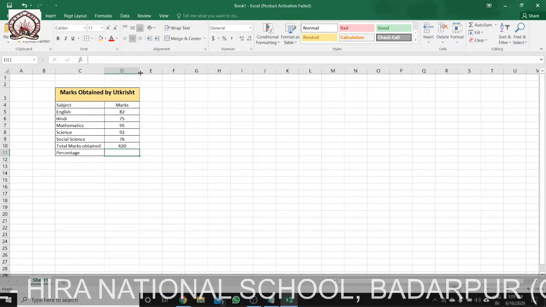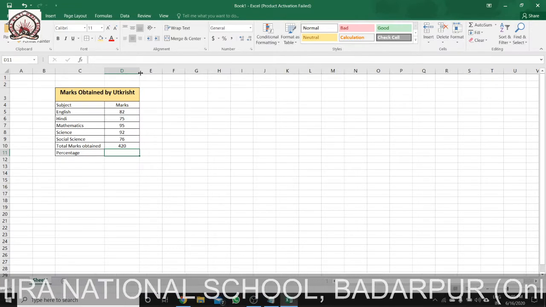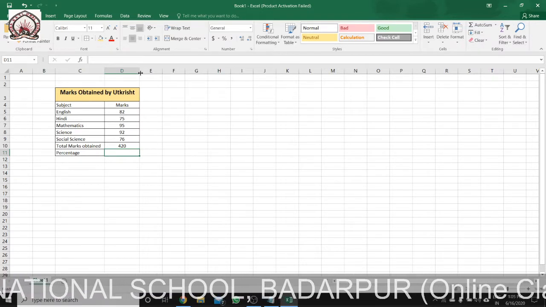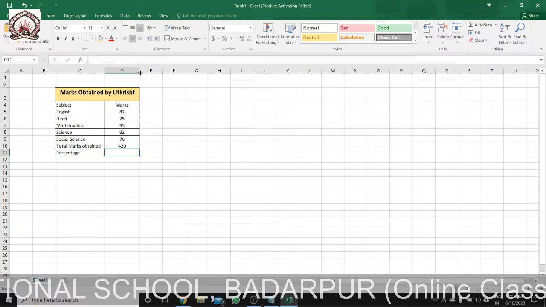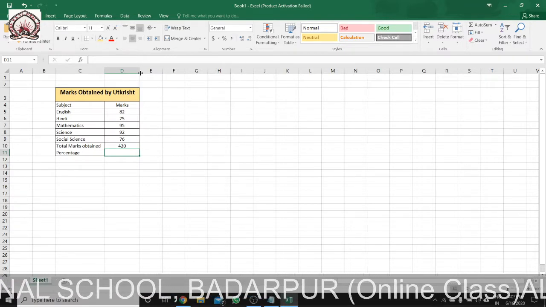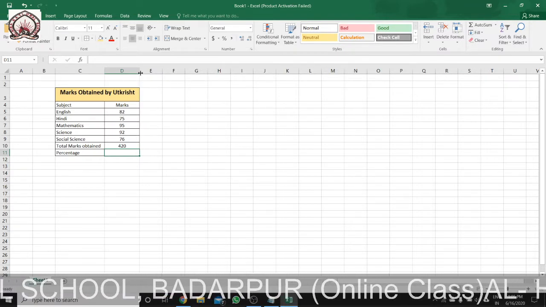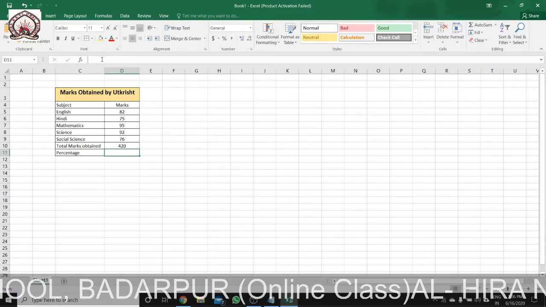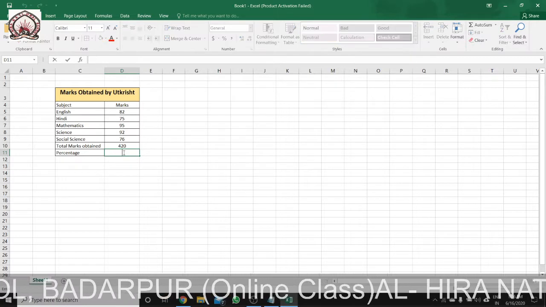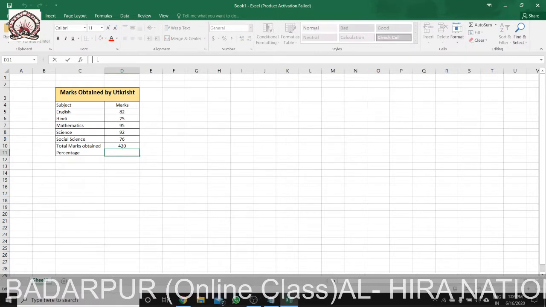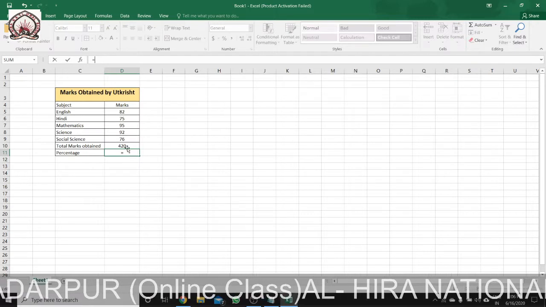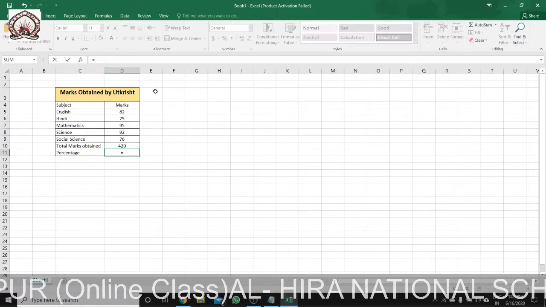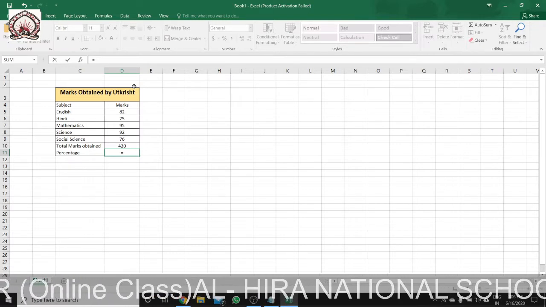Now we want the percentage. Now the percentage is calculated how? Percentage is marks obtained divided by total marks into 100. So let us write the formula here. Under percentage, equal to. Now what is my marks obtained? This is my marks obtained. It is in which cell? D10. So you can give a bracket here.